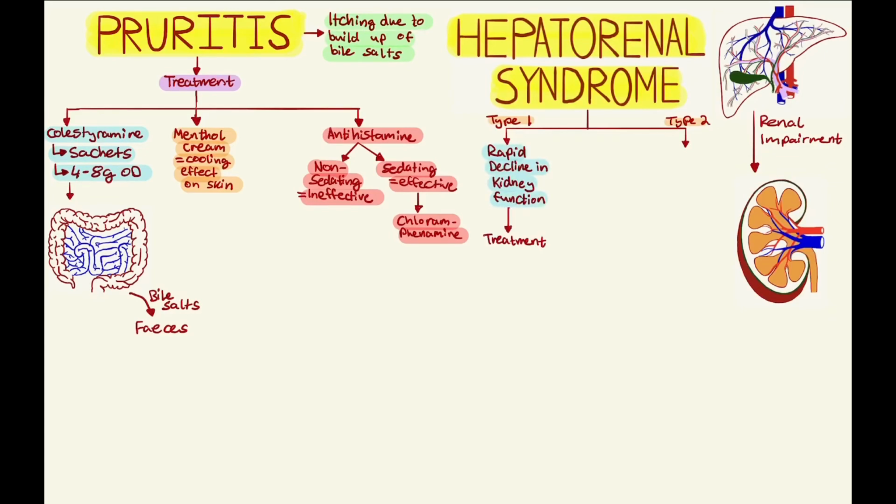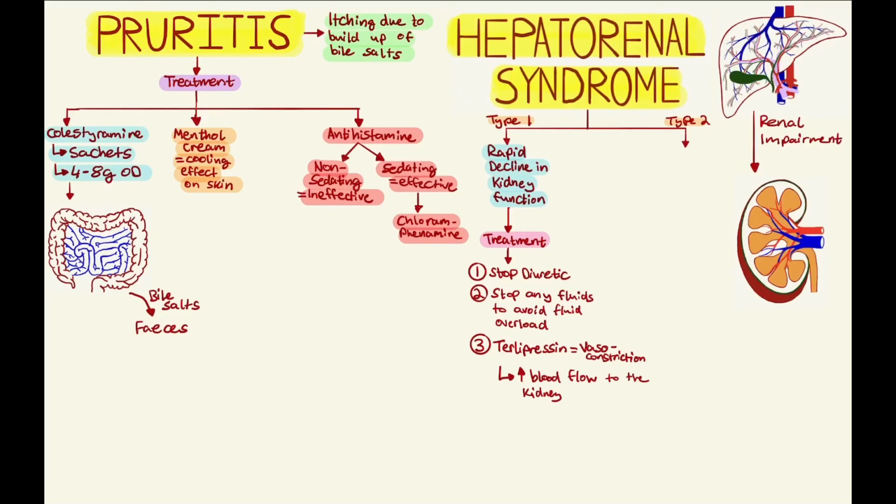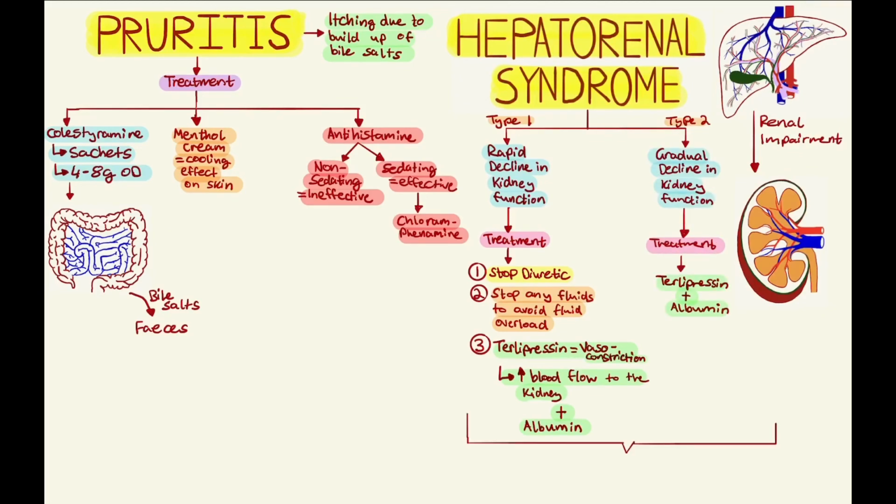Treatment involves 3 steps. Firstly, stopping any diuretic therapy, which worsens kidney function. Secondly, stopping any intravenous fluids that are given to the patient. And thirdly, using a vasoconstricting agent called terlipressin, alongside albumin. This helps to increase blood flow to the kidney. Type 2 is when the kidney function worsens gradually, and treatment commonly involves terlipressin and albumin. If the damage is too extensive, a liver transplant may be required.